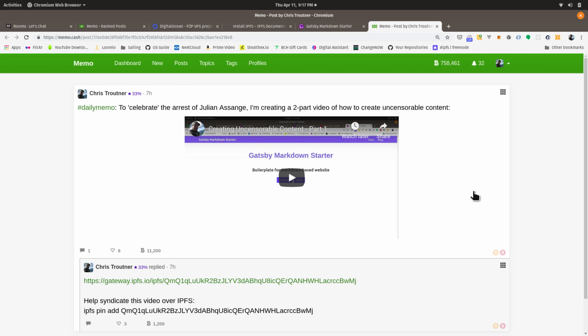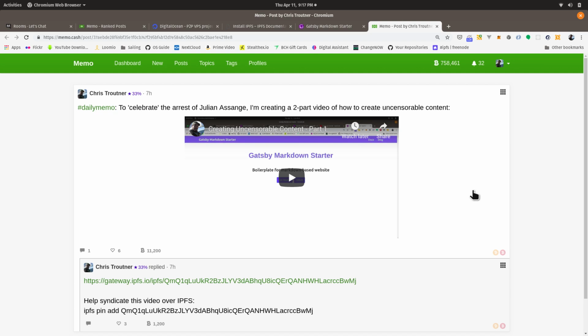Because they're combined with all the financial transactions on the Bitcoin Cash blockchain, they are incredibly difficult to censor, because everybody with a financial interest in using this cryptocurrency is going to syndicate this content. That can be a double-edged sword, but that's the reality that we're in right now. So let's take advantage of it to create censorship-proof content.